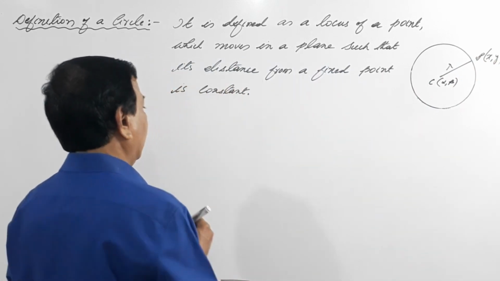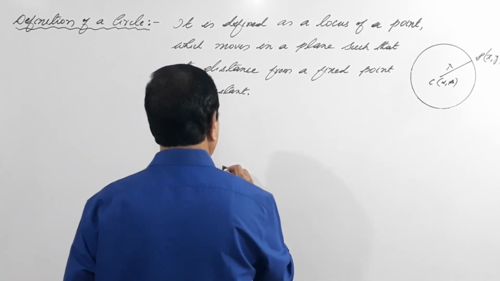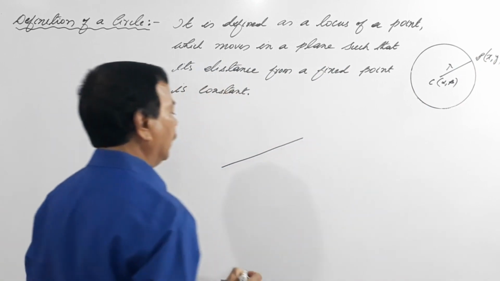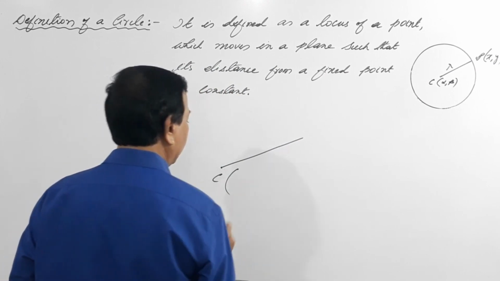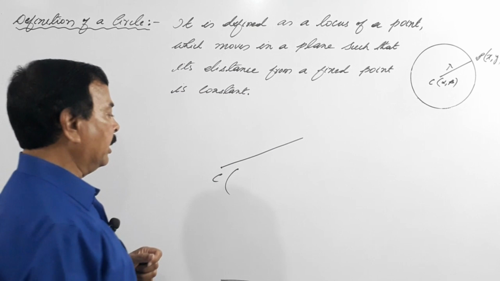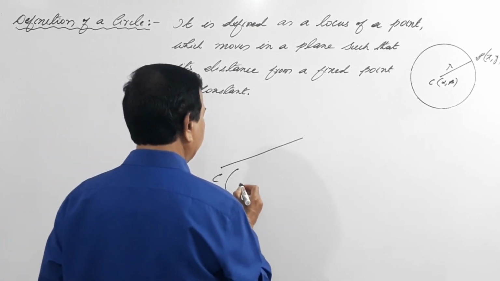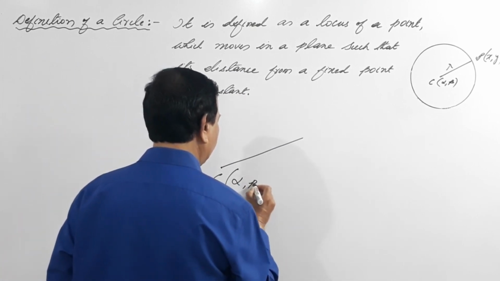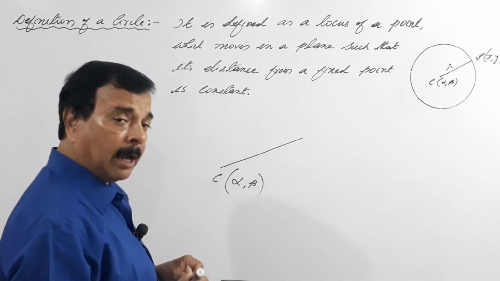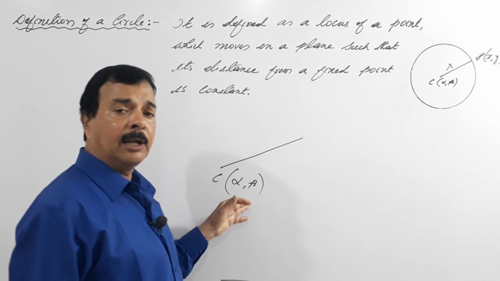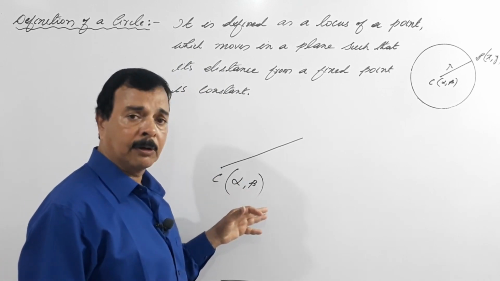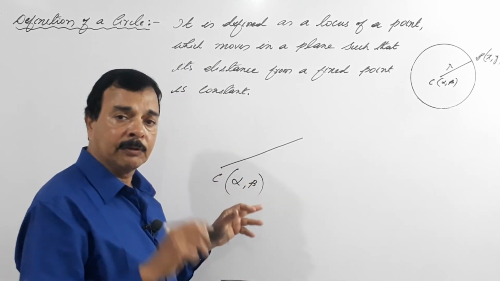Supposing I take this line separately, call this point C with coordinates, usually I use alpha comma beta, but most of the textbooks and most YouTubers rarely use alpha comma beta because it gets confused with x.